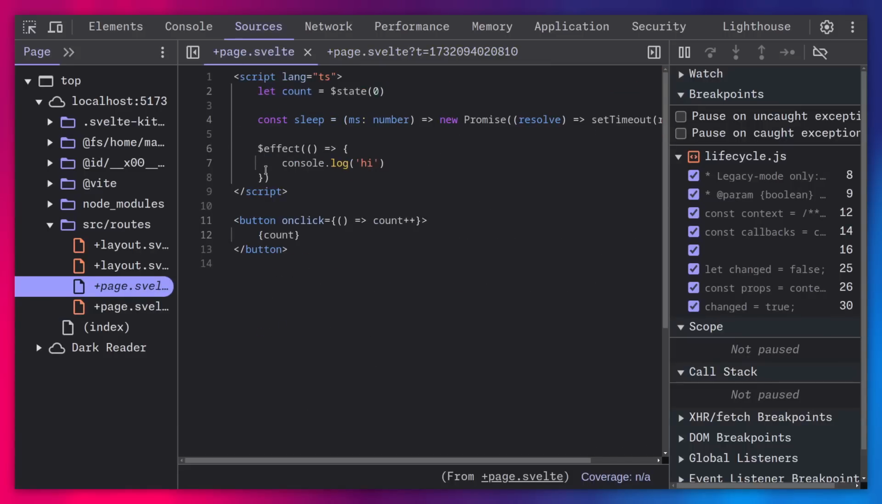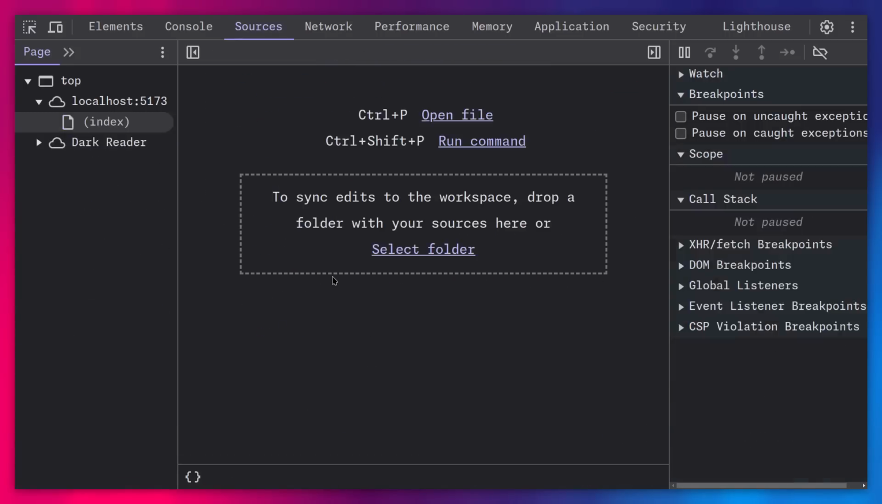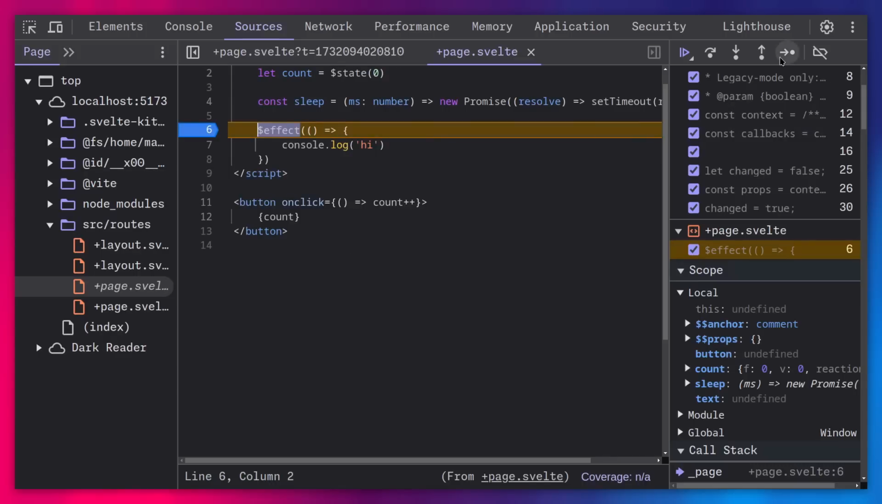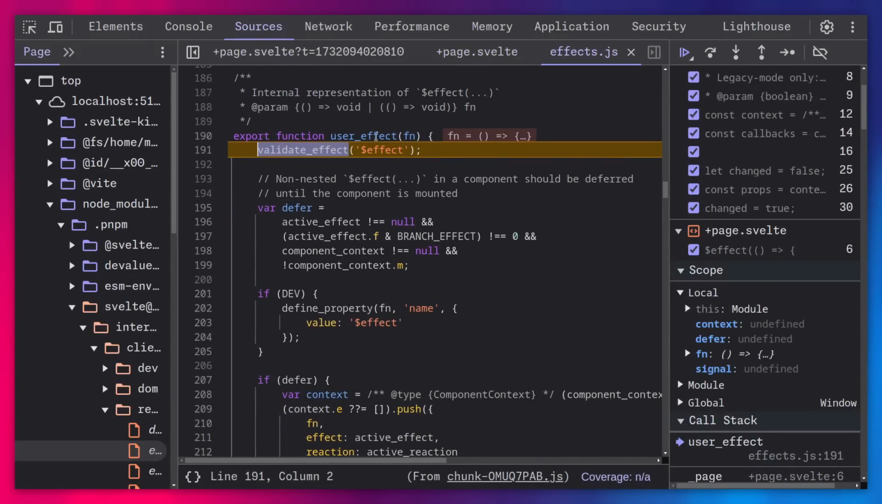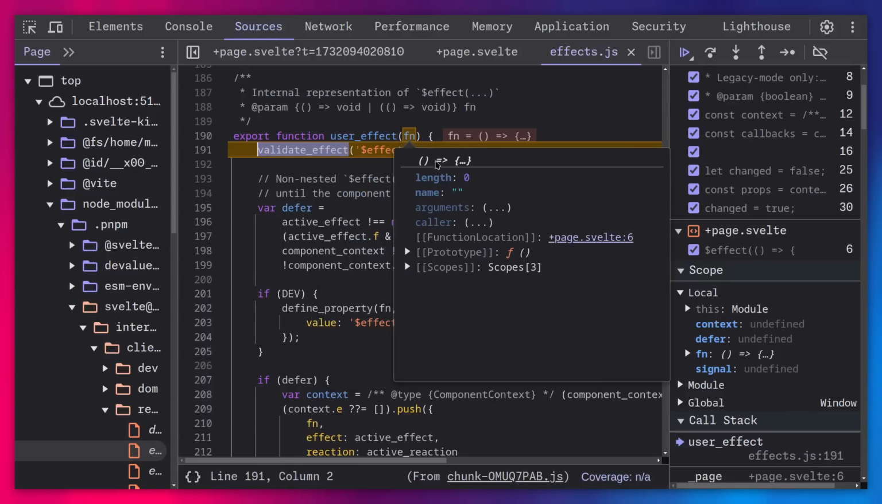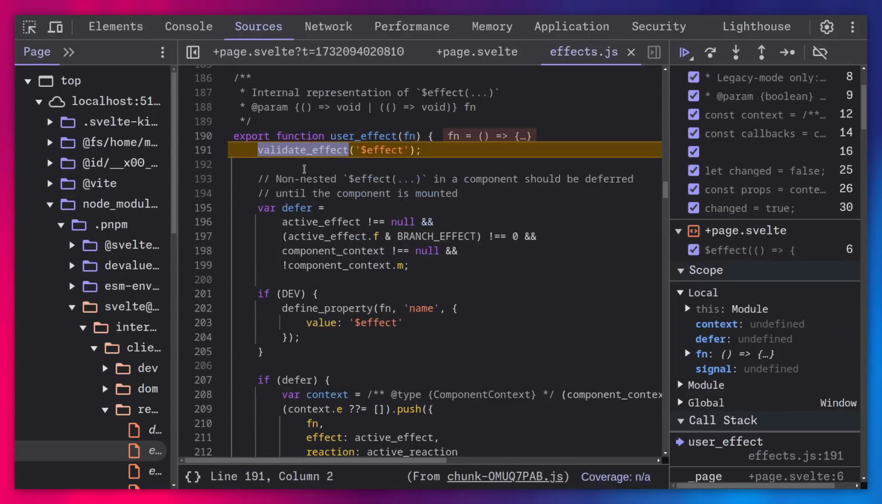So we can go here, for example, let's slap a debugger. I'm going to refresh this so we hit the breakpoint. And now we can step into this. So this is what was in the compiled output, the user effect. We're going to get back this function that has some interesting things. We can see that it's called from page.svelte, right? So that looks right. So the first thing it's going to do is validate this effect.